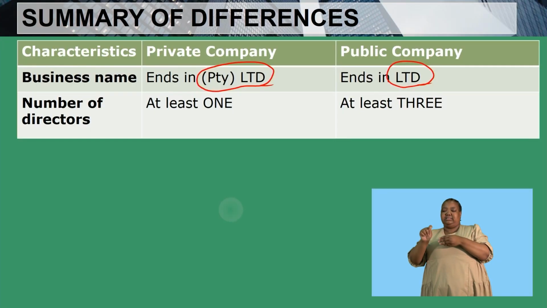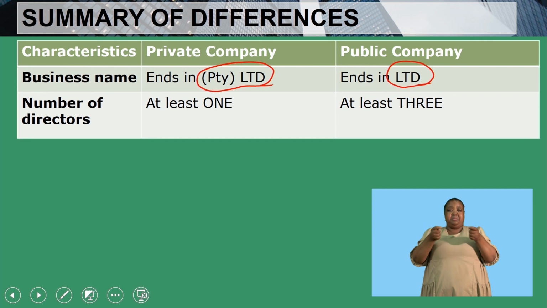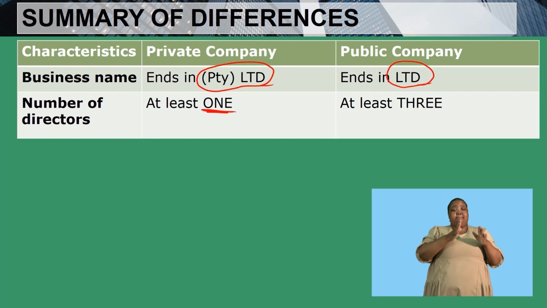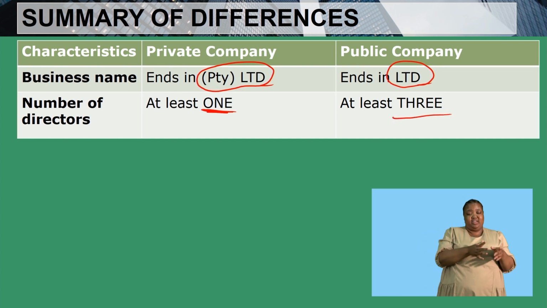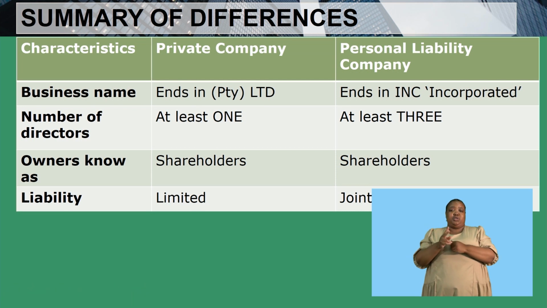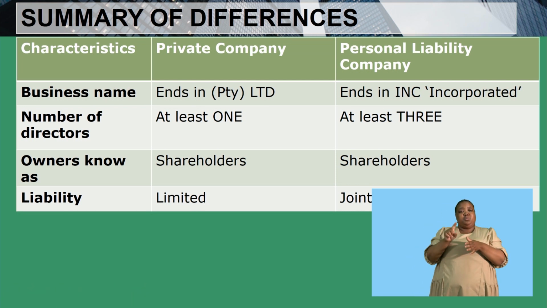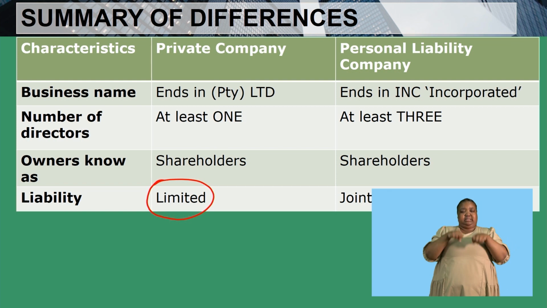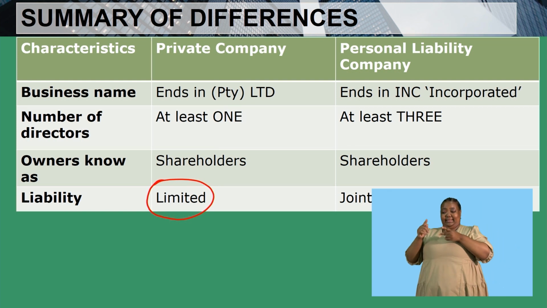And a public company only ends with Ltd. Then it must be managed by at least one director if it is a private company and at least 3 if it is a public company. Now also, what I will emphasize here is that when we are dealing with a private company, we have limited liability, and in a public company as well.